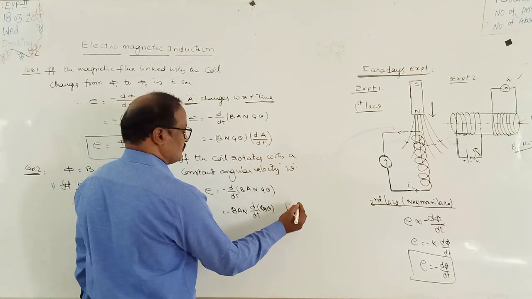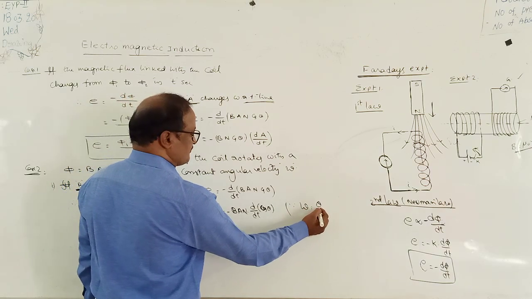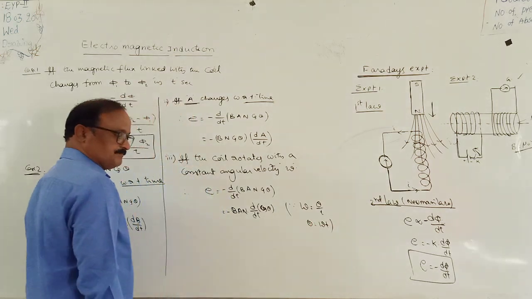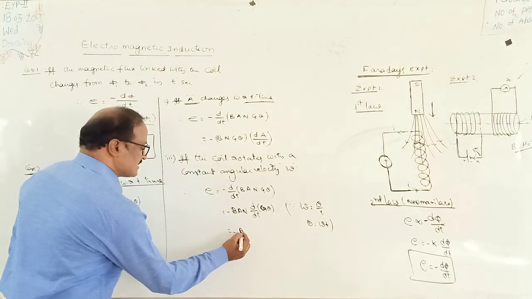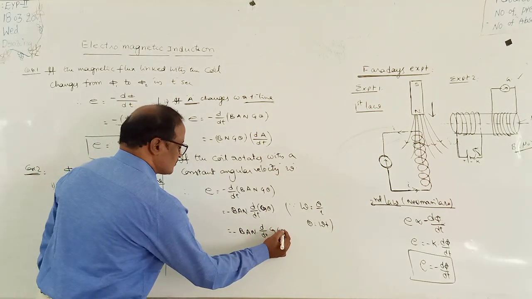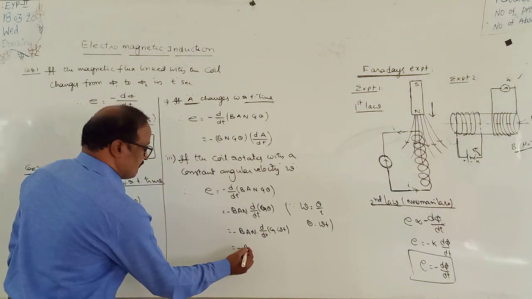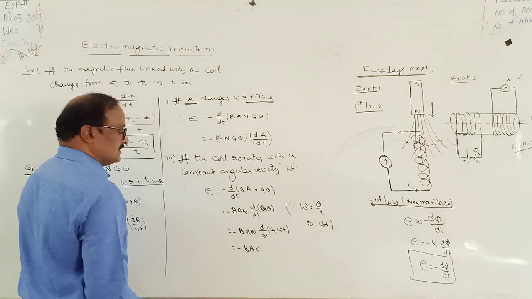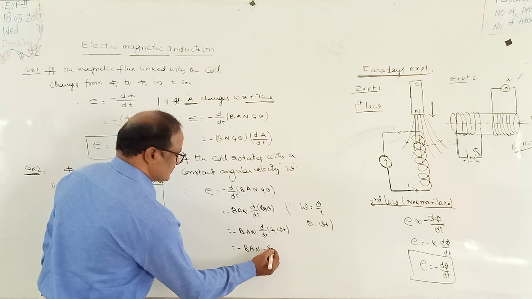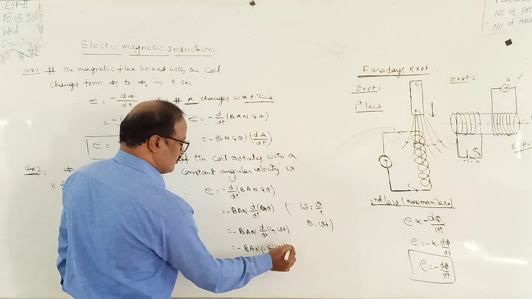Again, in case of rotating motion, angular velocity omega is equal to angular displacement by time. From this, theta is replaced by omega into t. Therefore, minus B A N into d by dt of cos omega t. What is this value? Minus sin omega t into, again, d by dt of omega t, which is equal to omega.